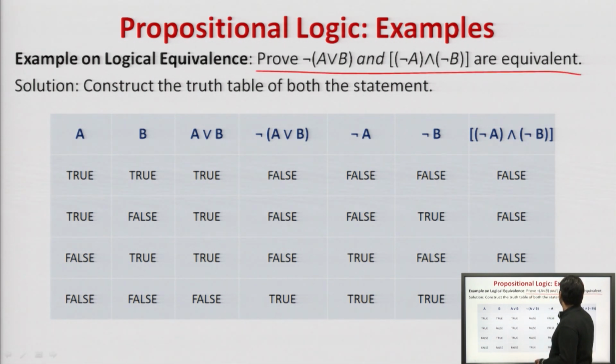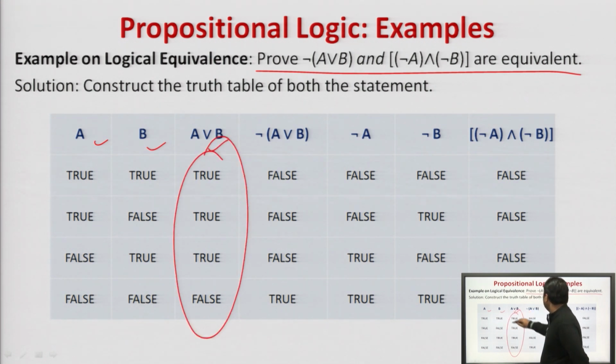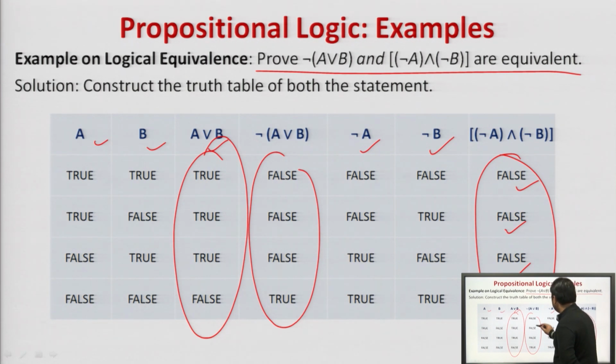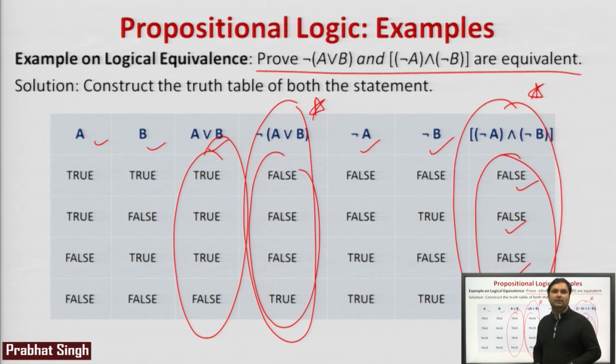This is an example on logical equivalence, which we can see quickly. Negation of A or B and negation of A and negation of B are equivalent. So, we have computed A, B, A or B, we are all aware of. Negation of this is just the opposite of this: false, false, false, true. Then we have computed negation A, negation B, and then perform what? Conjunction of this. So, false, false will be false, false, true will be false, true, false will be false, true, true will be true. So, what will we say, this statement is equivalent to which statement? This statement, therefore, this part and this part are logically equivalent to each other.